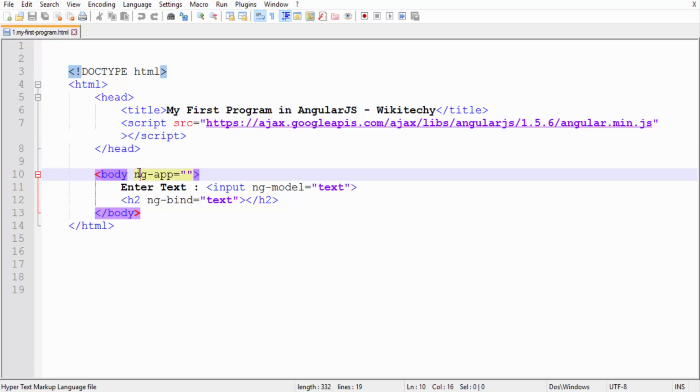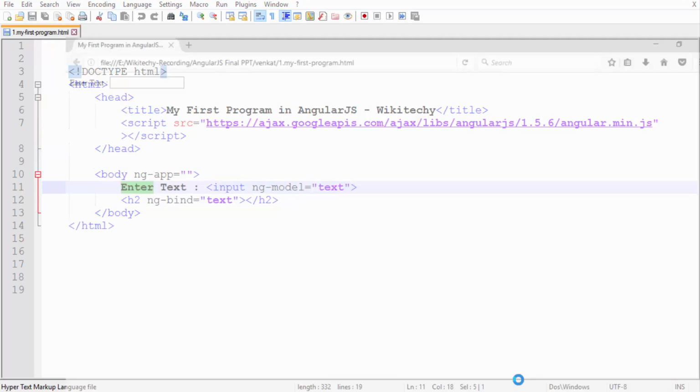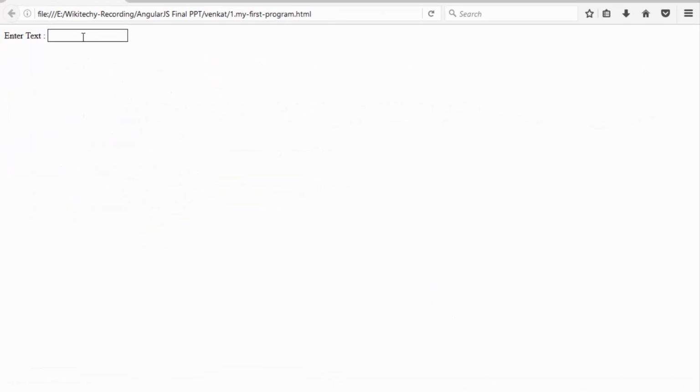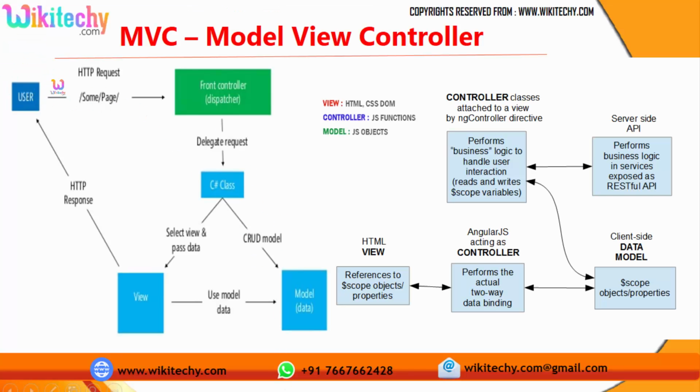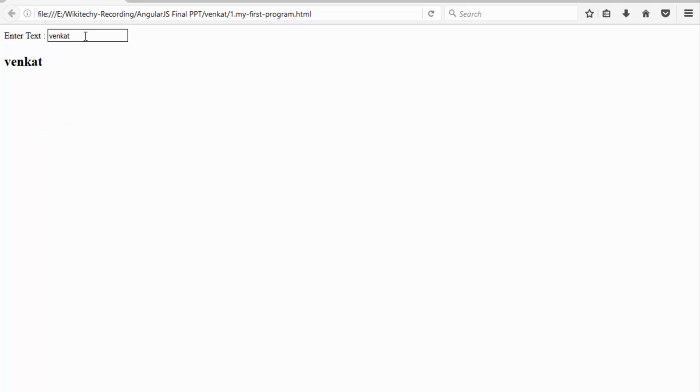And there is an ng-app, everything. So I'm trying to type it, Venkat. You are able to see the controller is responding and it is displayed in the view. This is your view. That's how the logic is. Once the request is given, the dispatcher will delegate to the model, and the data is passed to the view, and you are able to see the view here. That's how the functionality is.